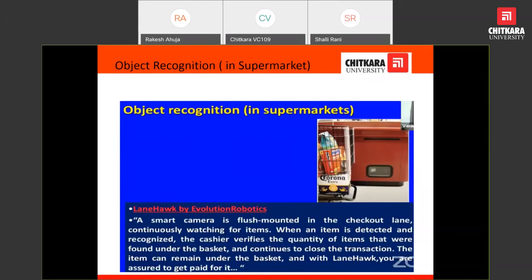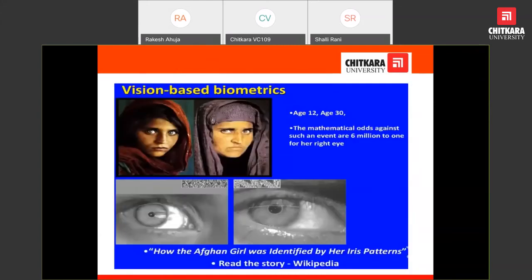This is an automatic process, so there is less chance of error, for example an item being left out of billing or any other type of error. To minimize such errors, objects can be sensed and the information processed by the cashier or management. It can be used in supermarkets also.